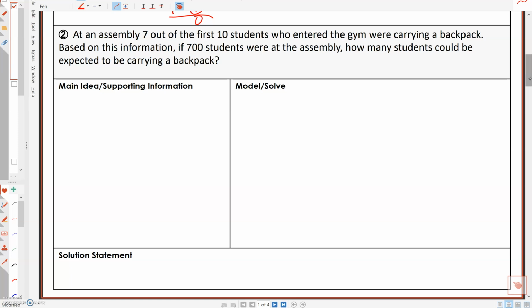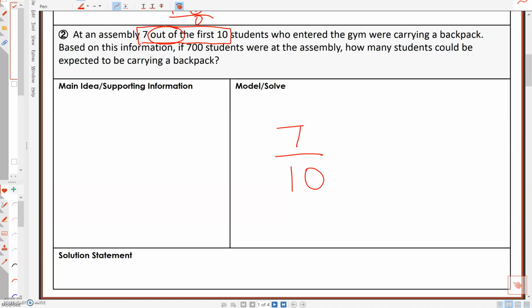Now, we kind of saw this yesterday, or some of you saw this yesterday. Whenever it says a number out of another number, so the keyword is out of right here, that means it's a fraction. That is your first fraction, 7 out of 10. So this one says at an assembly, 7 out of the first 10 students who entered the gym were carrying a backpack.